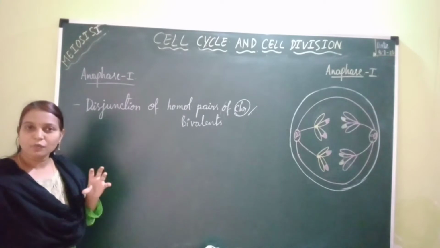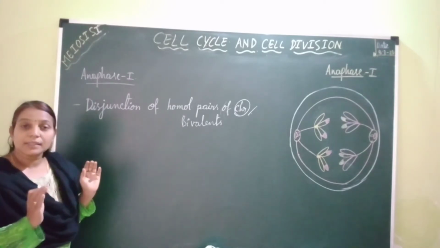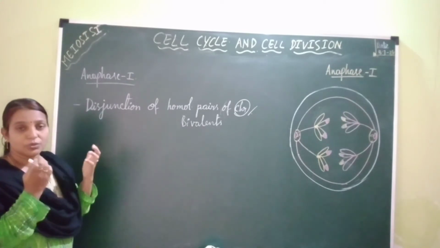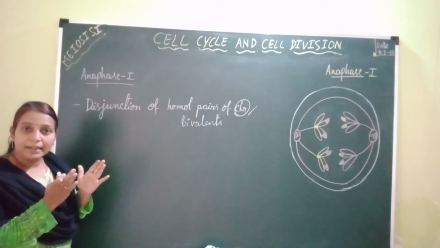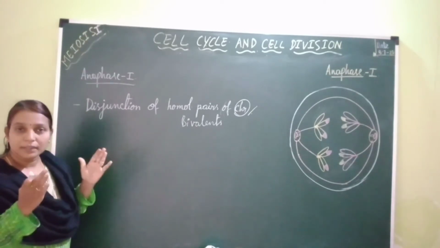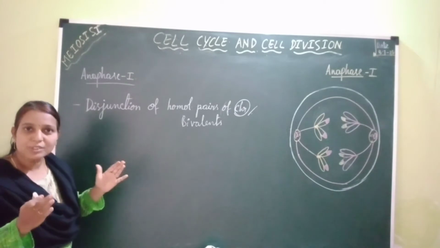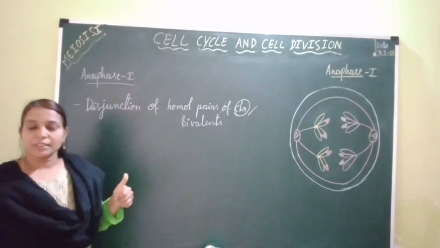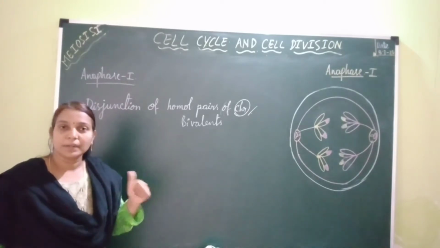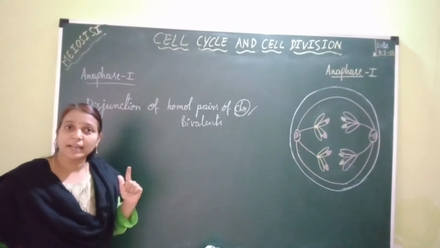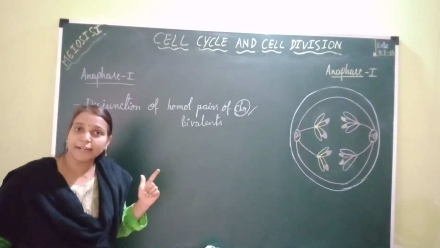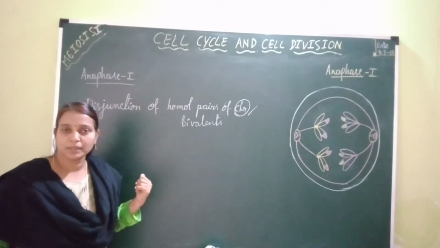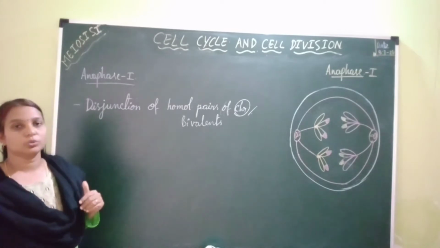Actually, chiasmata are formed during diplotene stage, and these chiasmata start undergoing terminalization during diplotene stage itself, and they reach the terminal points of the chromosomes, that means the ends of the chromosomes, by the end of diakinesis. That means terminalization of chiasmata starts during diplotene stage, and is completed by the end of diakinesis of prophase 1. In the previous video, I explained all this, diplotene, diakinesis, packaging and all. You just go through those videos.